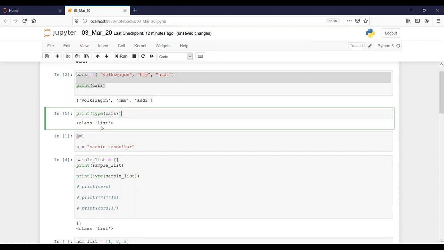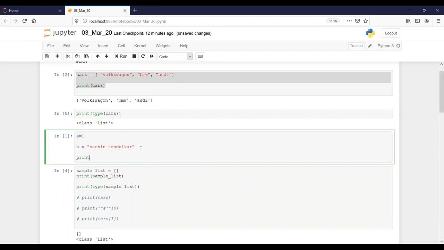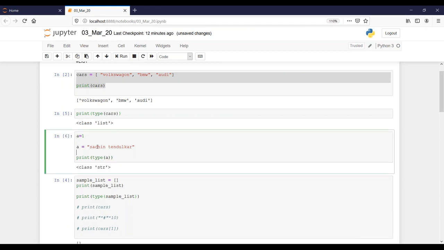My system hang? No, it gave me a list. What would it be if I print type of A, which is not a list, it is just a variable? It is a string. Suppose it was a number, it will tell you it is a number. You guys understood, right, until now?